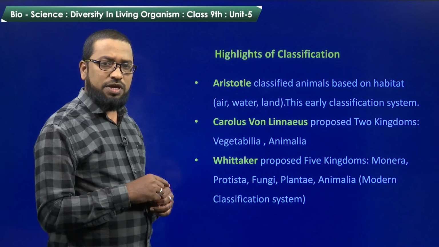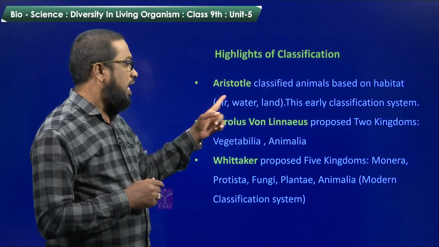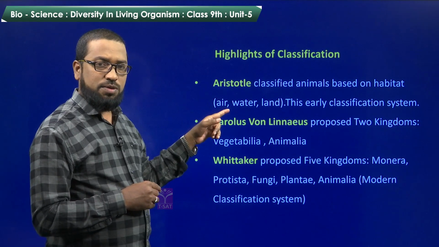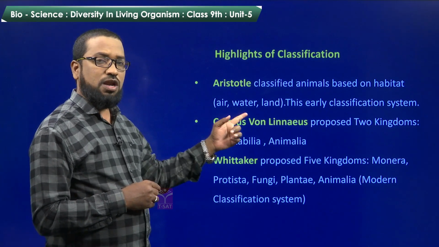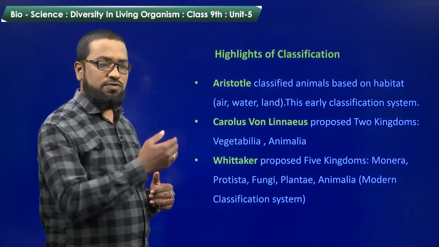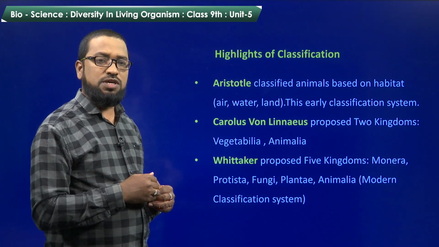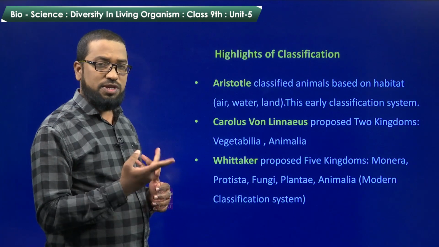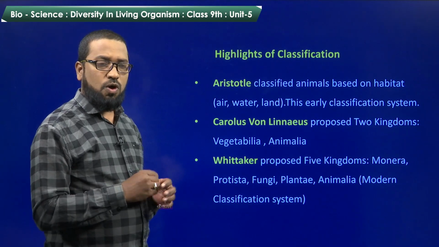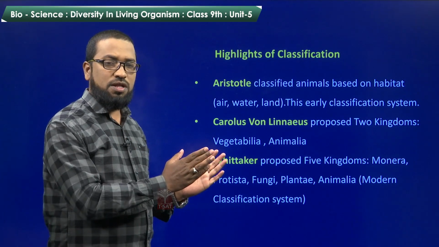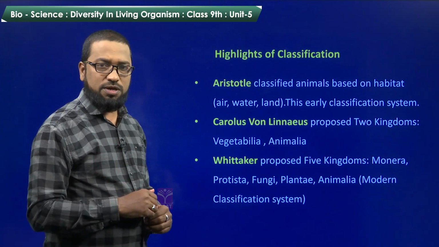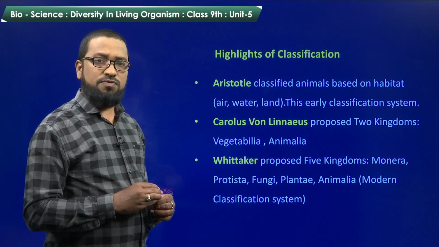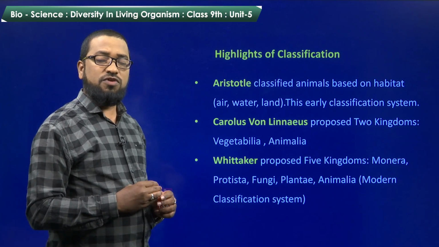If we look at the highlights of classification, in the early classification system which was started by Aristotle, he classified the animals based on the habitat in which they live, whether it is a terrestrial habitat or aquatic habitat, whether it is a terrestrial animal or aquatic animal. But later on, it was continued by so many scientists. Among them, Carolus von Linnaeus proposed 2 kingdoms, Vegetabilia and Animalia. So, all the plants are grouped under Vegetabilia and all the animals are grouped under Animalia by Carolus von Linnaeus.